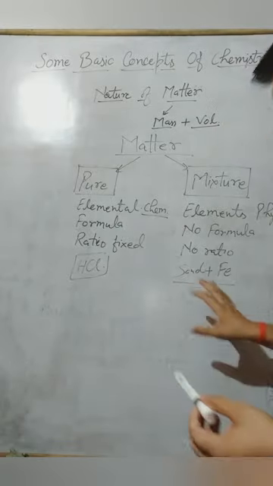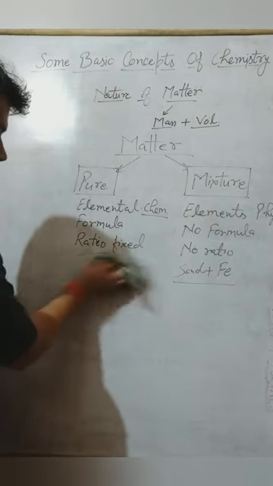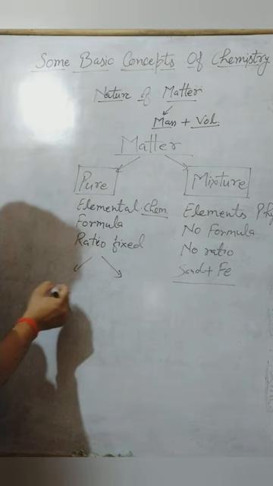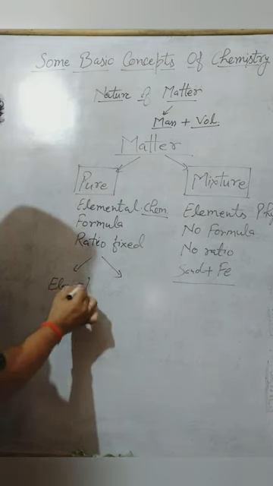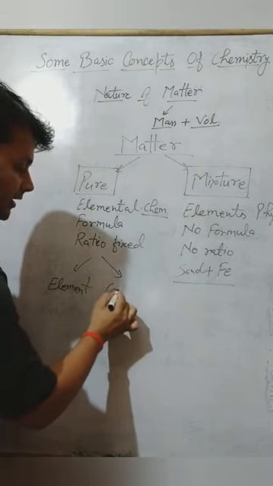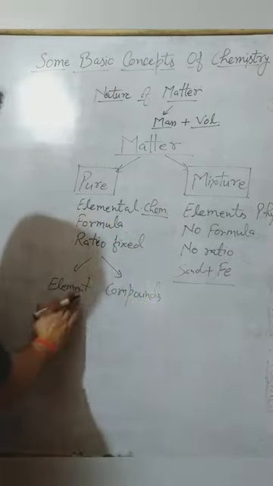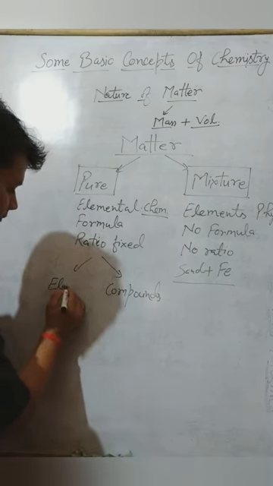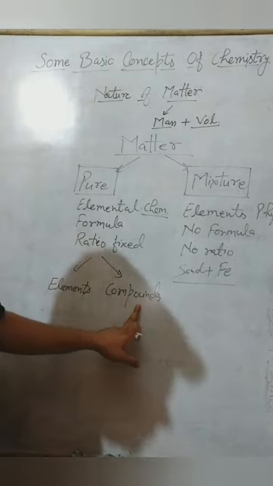So that is a mixture. So by example it is clear that pure substances are again of two types: elements are pure substances and compounds are pure substances.